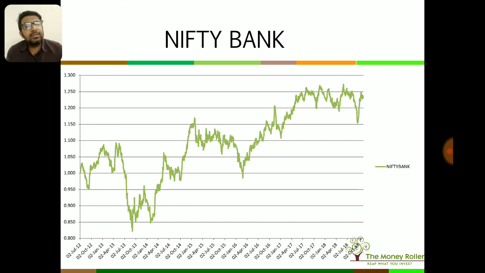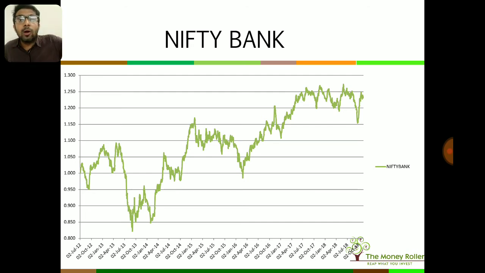Also you can see some kind of a consolidation since July 2017 in this. If you can see, the outperformance has been sideways. Now I'm talking everything with respect to its performance with respect to the Nifty. These are not absolute price charts.